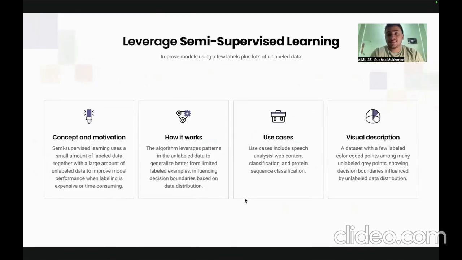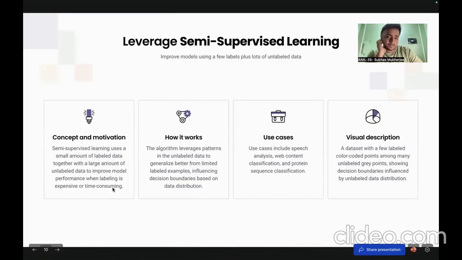Now, most people will not make you learn about this kind of learning. It is semi-supervised learning. What is semi-supervised learning? It is an interesting concept. Semi-supervised learning means it harnesses both the power of supervised and unsupervised learning. It has a very small amount of labeled data, around 10%, 20% labeled data. Leveraging that labeled data, it correctly labels the unlabeled data, or the 80% of data which is not labeled. You will see written here: semi-supervised learning uses a small amount of labeled data together with a large amount of unlabeled data to improve model performance when labeling is expensive or time consuming.